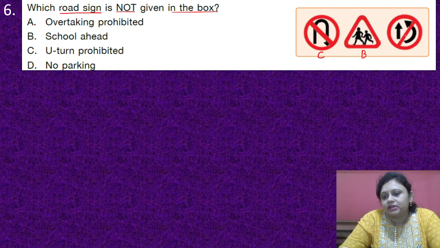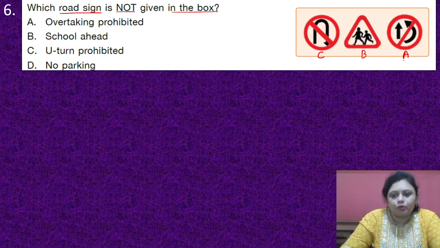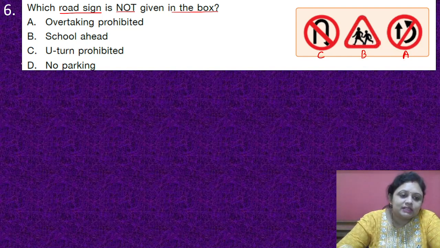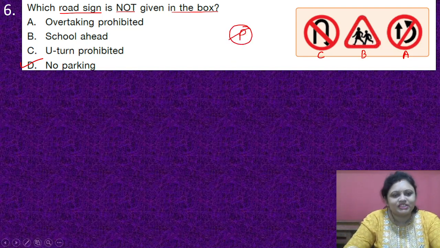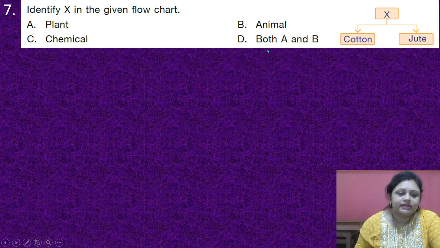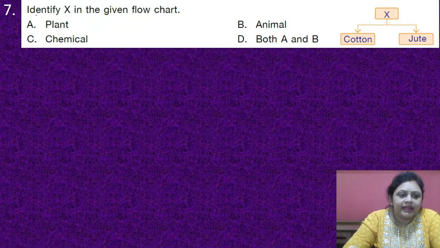Then this last one, it is A, that means overtaking prohibited. Which one of the following is not in the box? That is no parking, option D. You know how no parking is indicated? This sign. Got it?